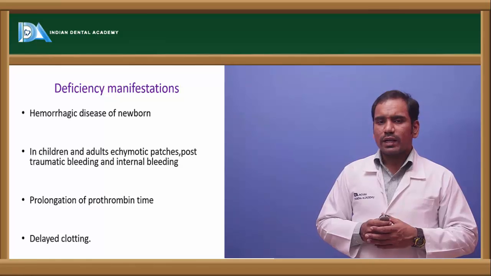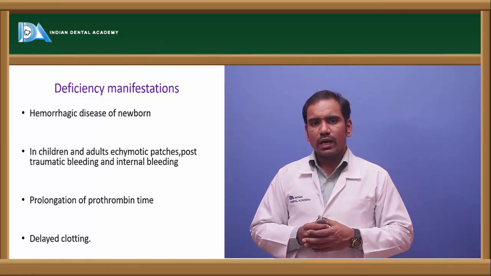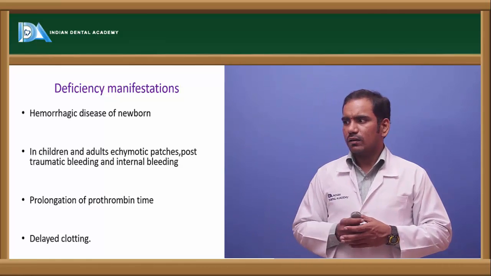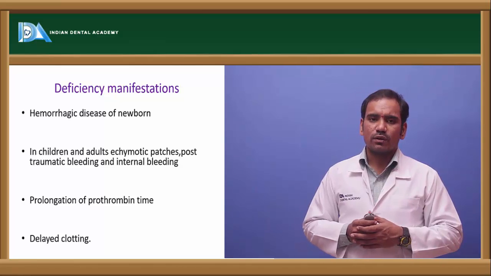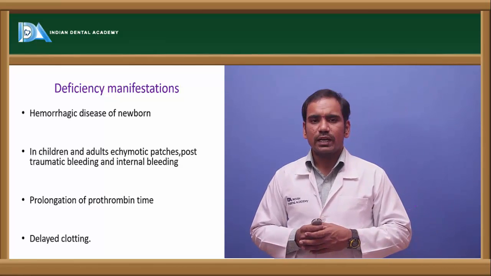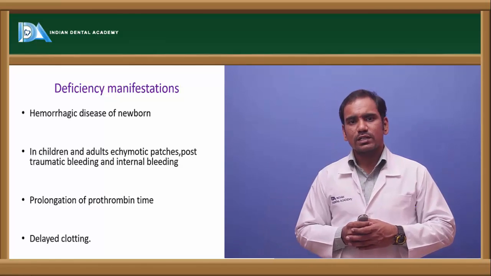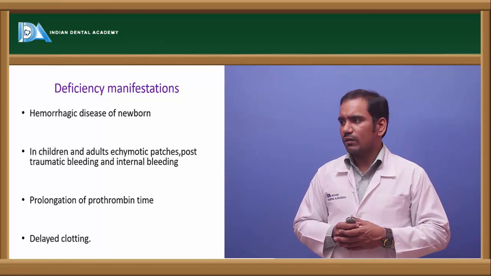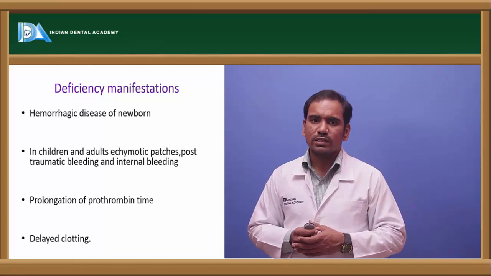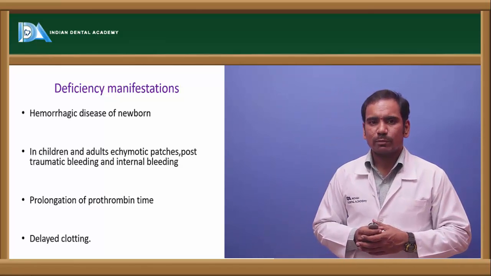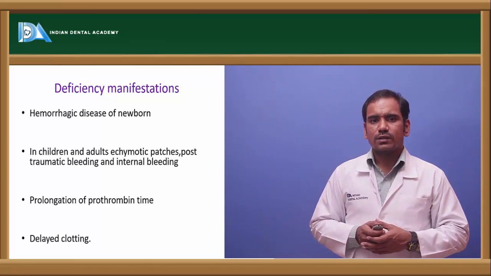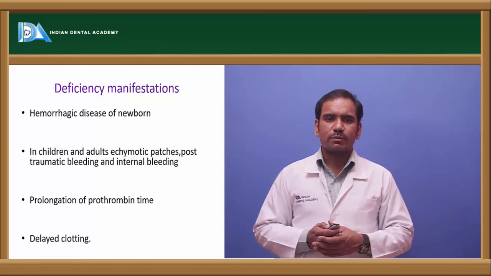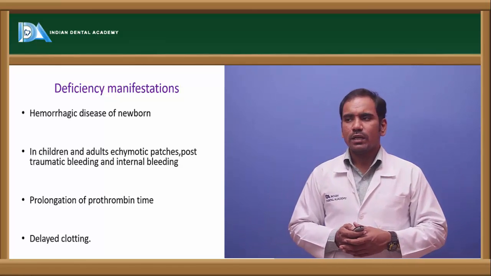And there is prolongation of prothrombin time and delayed clotting time in case of vitamin K deficiency. Delayed clotting and prolongation of prothrombin time are seen in vitamin K deficiency, apart from hemorrhagic disease of newborns and ecchymotic patches seen in children and adults. So these are the deficiency manifestations of vitamin K.